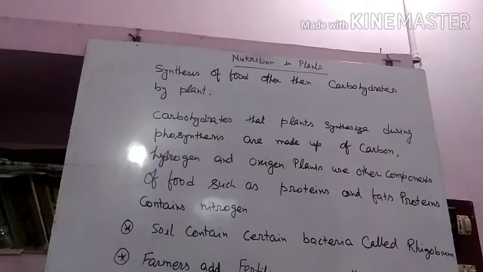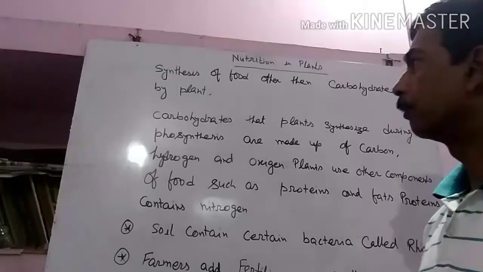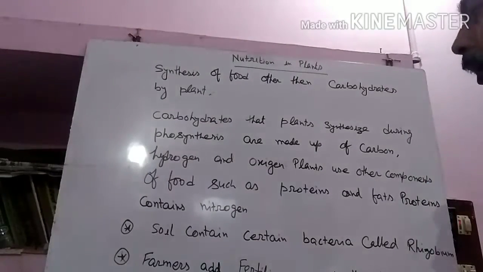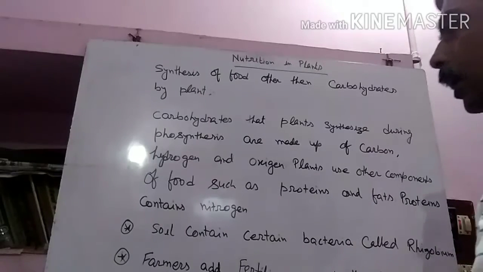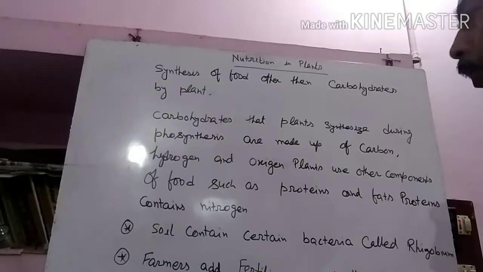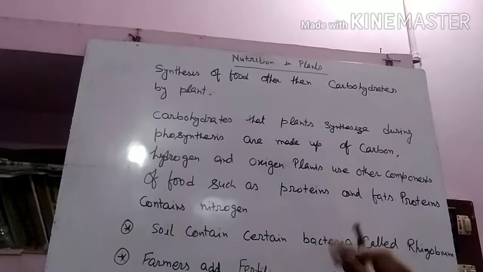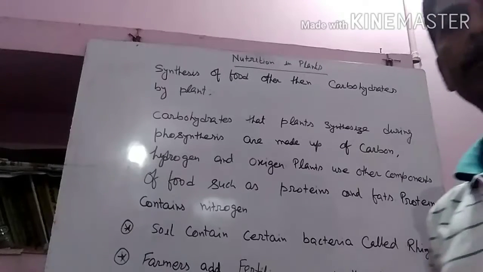The farmers add fertilizer rich in nitrogen to the soil. By regularly using that land, the soil will become deficient in nitrogen. So to increase the percentage of nitrogen in the soil, the farmers also use fertilizers which are rich in nitrogen to improve the nitrogen in soil. Okay.